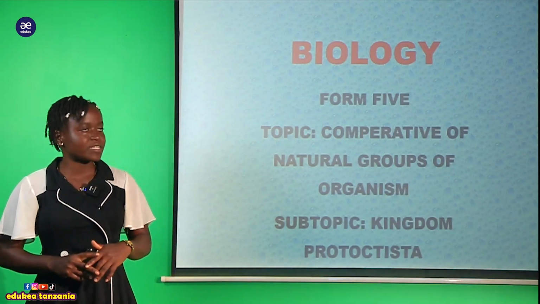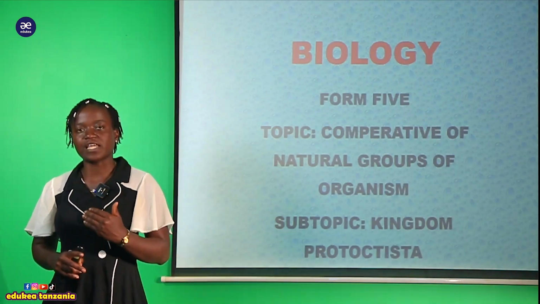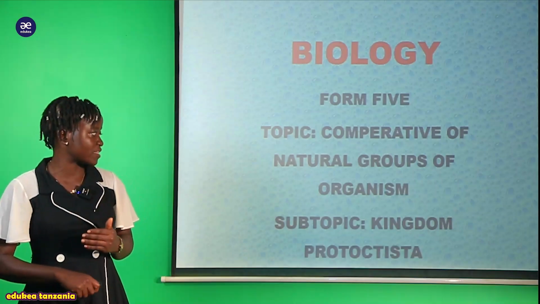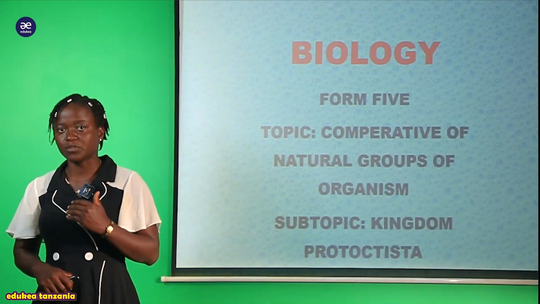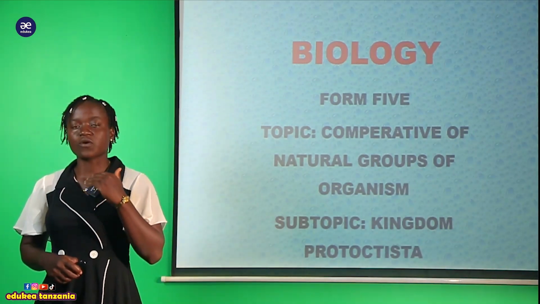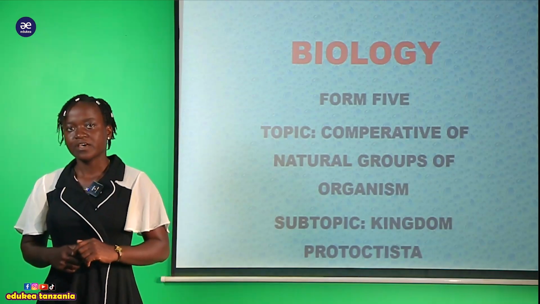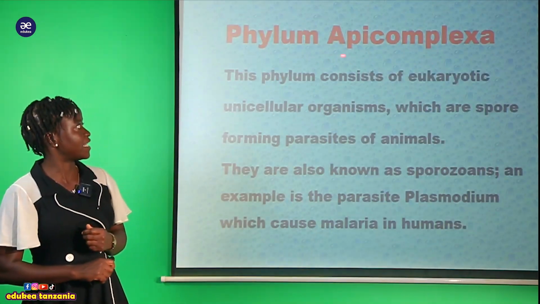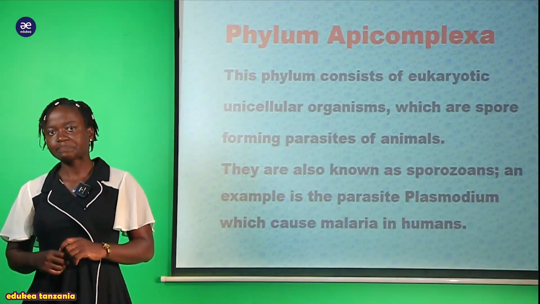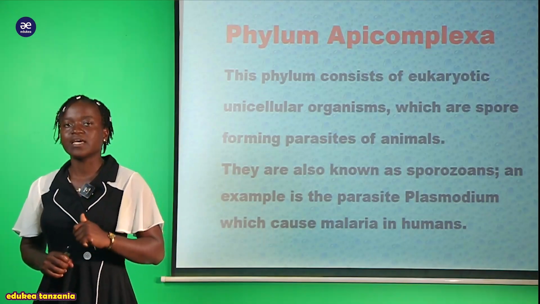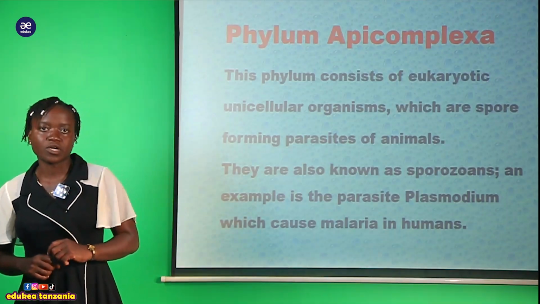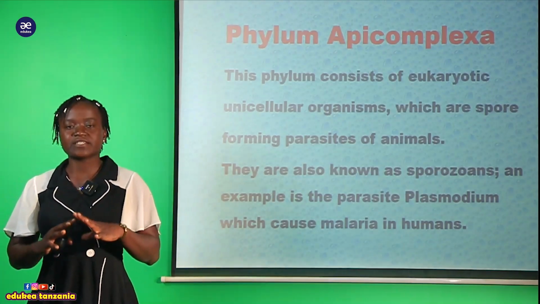Now, my students, we are going to see another phylum which is found in this subtopic, the kingdom Protoctista. For today, we are going to start a new phylum. This phylum is called the phylum Apicomplexa. So here we are going to discuss the structure.